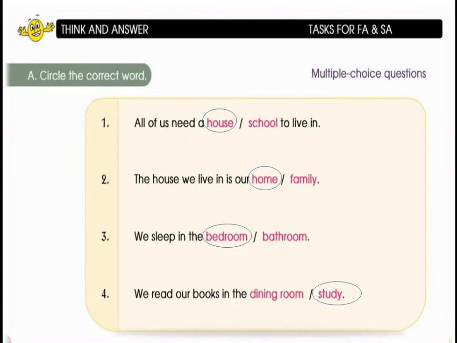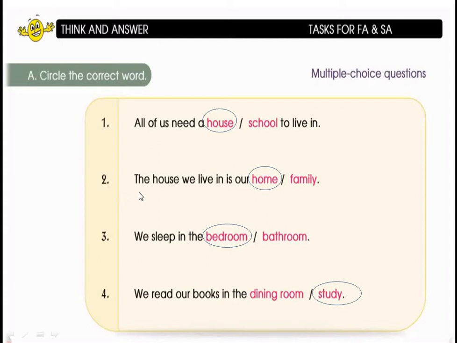Children, look here. This is the first activity. Circle the correct word. Here is the list of questions. We need to circle the correct word in all the sentences. The first one is, all of us need a house or school to live in. What do we need to live in? We need a house to live in. So you have to circle the word house in this first sentence. House is the correct word here.